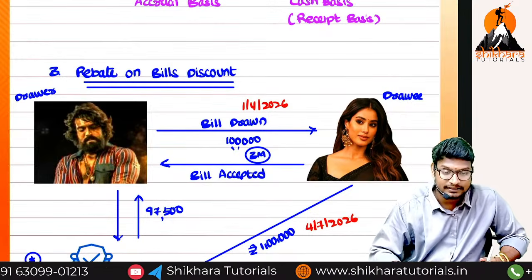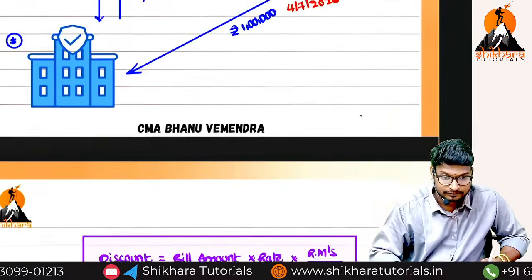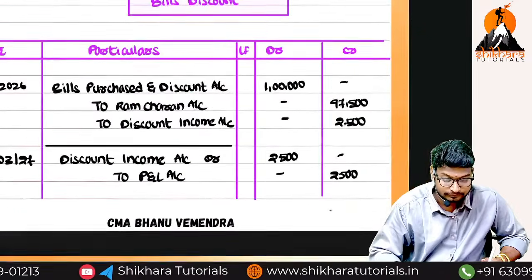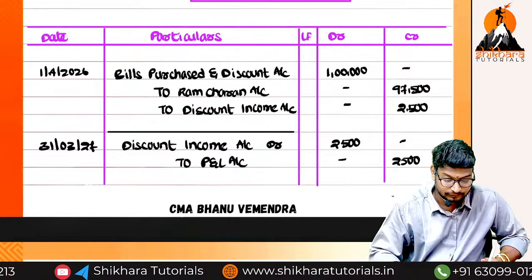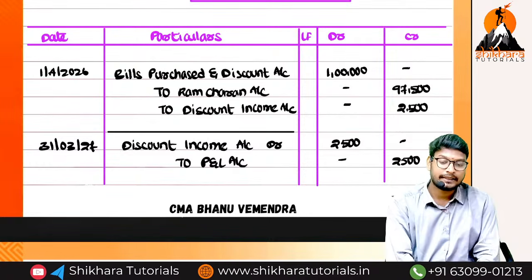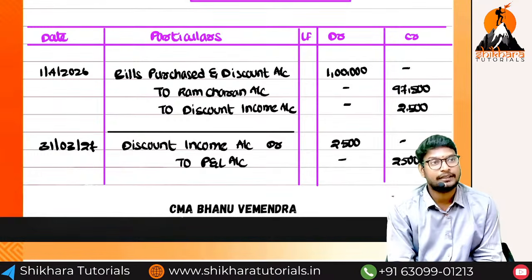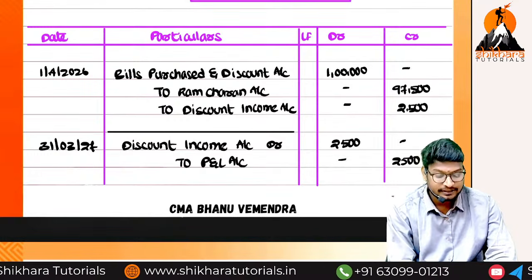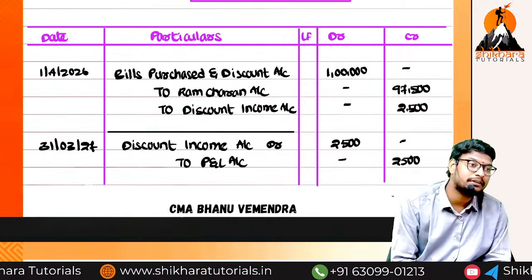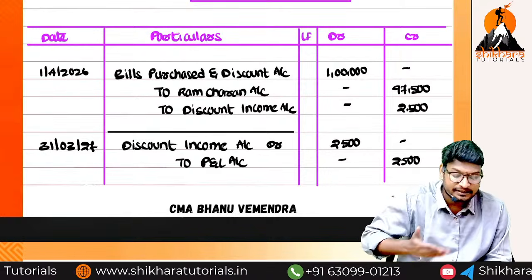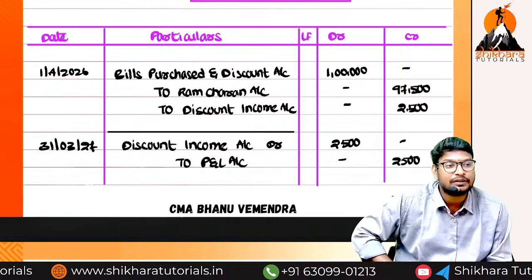Have you completed the journal entries? Can you repeat the first journal entry? Bills purchase and discount account debit to Ram Charan account, that is the customer account, to discount income. So Ram Charan we need to pay. At the time of payment to Ram Charan, what is the entry?